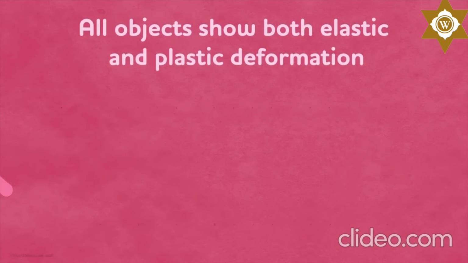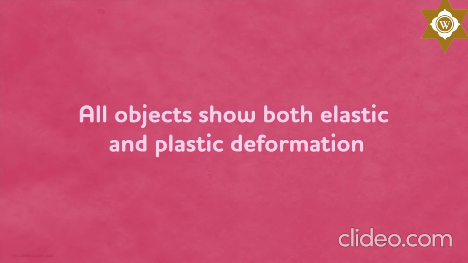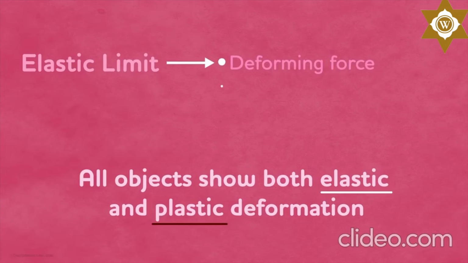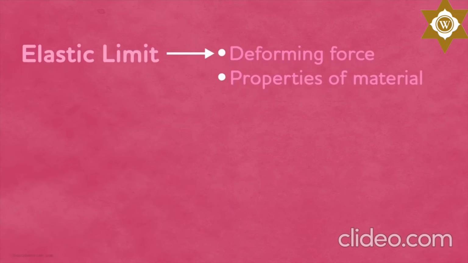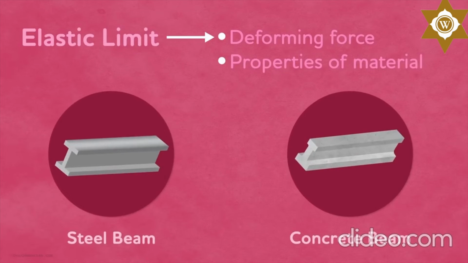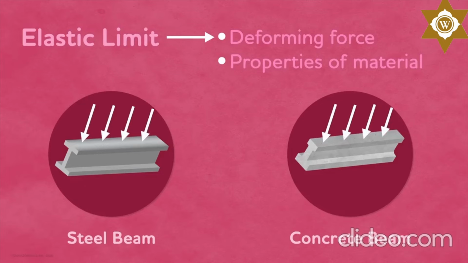Spring is a common example. Generally, almost every object shows both elastic as well as plastic nature. The elastic limit depends on the deforming force applied on the object and the properties of the material it is made up of. And it is important for engineers to note the elastic limits of things such as metal beams and concrete. That is, the limit to which they can uphold the load without getting permanently deformed or cracked.